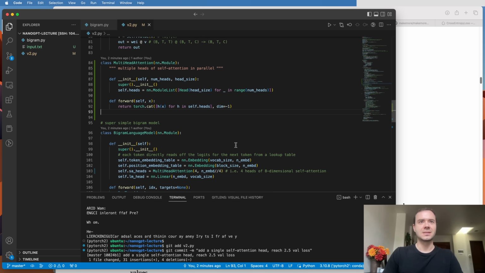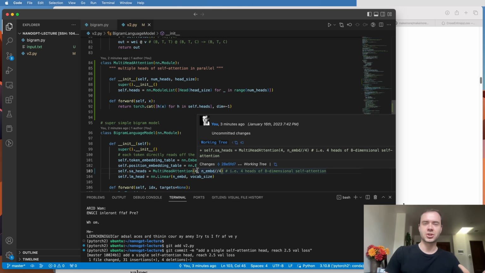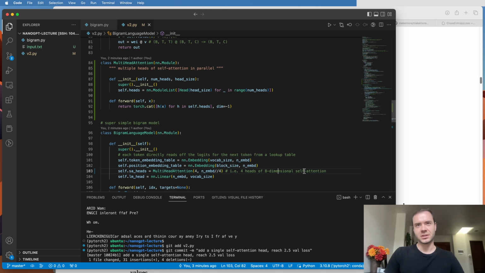So the way this looks now is we don't have just a single attention that has a head size of 32, because remember, n_embed is 32. Instead of having one communication channel, we now have 4 communication channels in parallel. Each one of these communication channels will typically be correspondingly smaller. Because we have 4 communication channels, we want 8-dimensional self-attention.